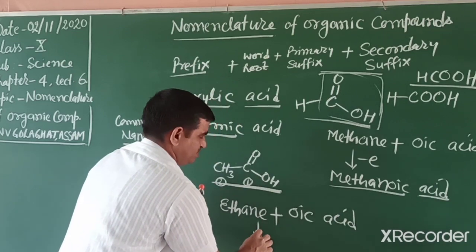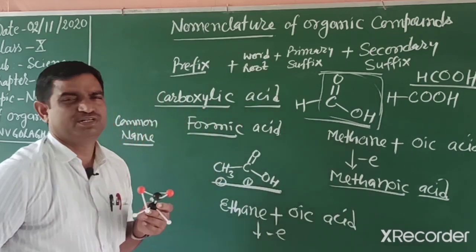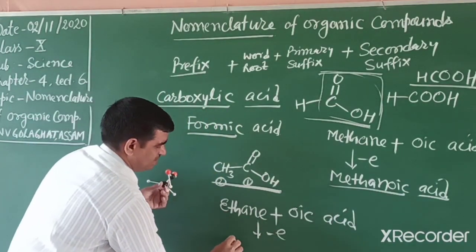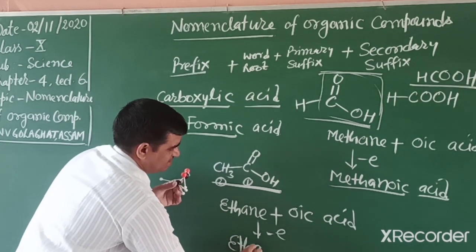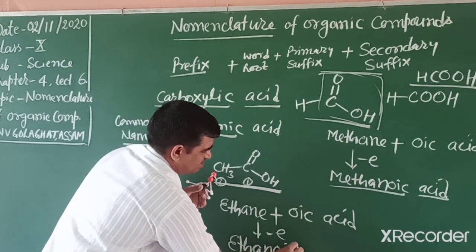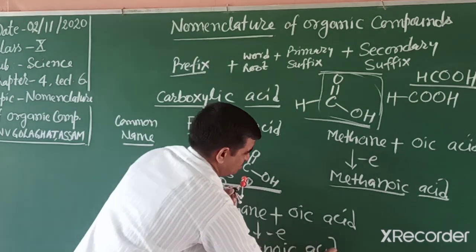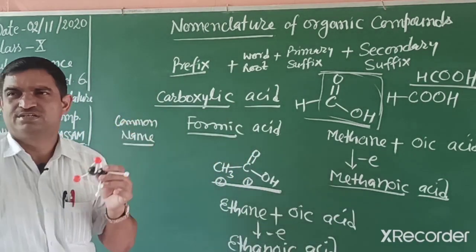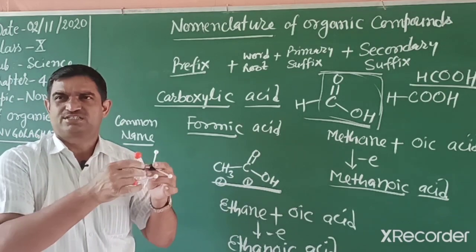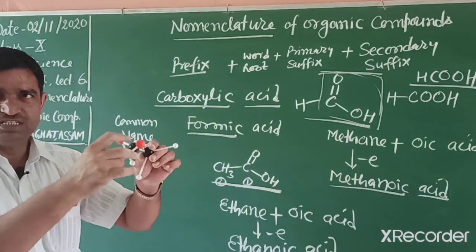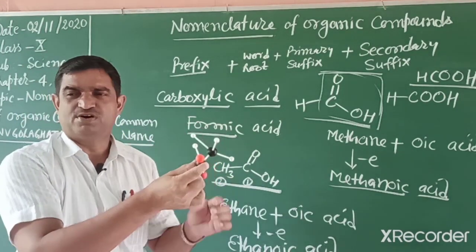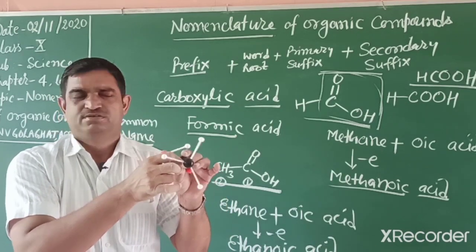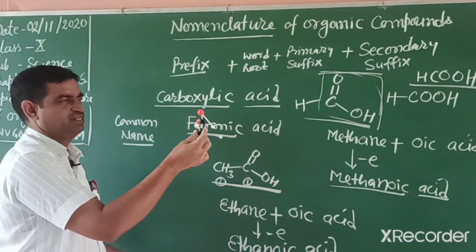So its name you can easily write as ethanoic acid. Students, this one is in your syllabus, and we earlier explained its property. This compound's properties we will study in detail.